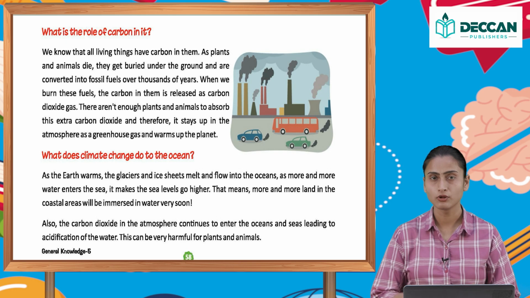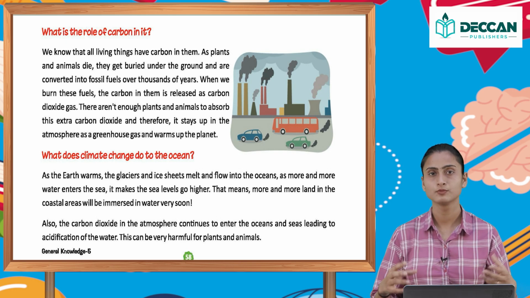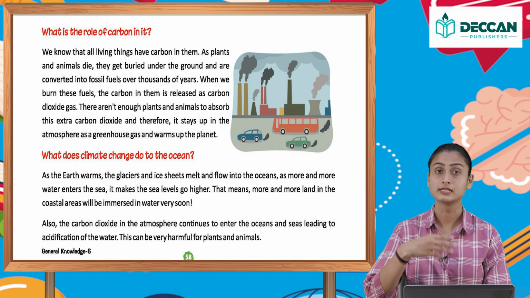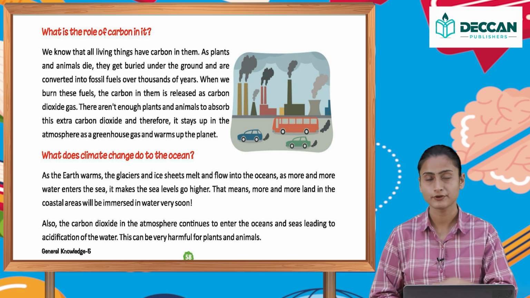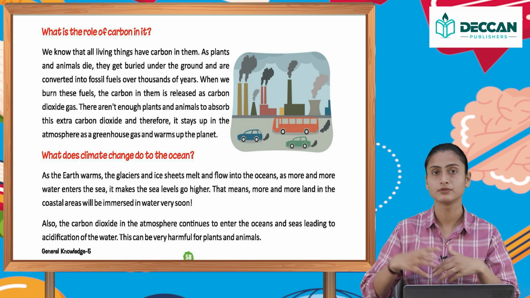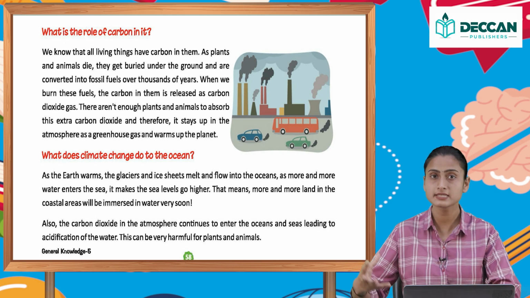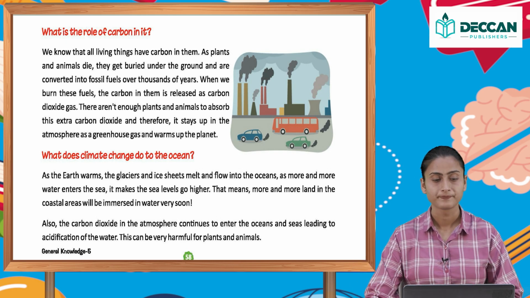So all of us, all the living creatures, plants, animals and human beings have carbon within them. When they die out, they get buried under the ground and then get converted into fossil fuels, and then the percentage of carbon in the atmosphere increases.